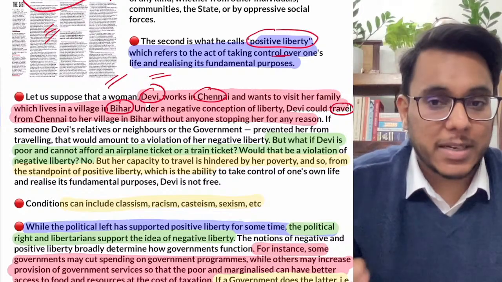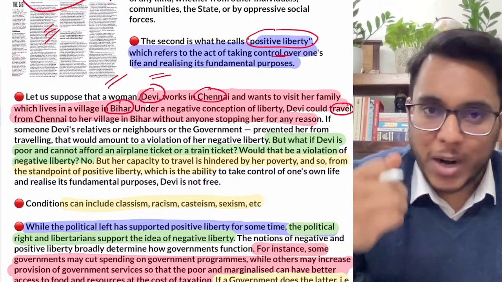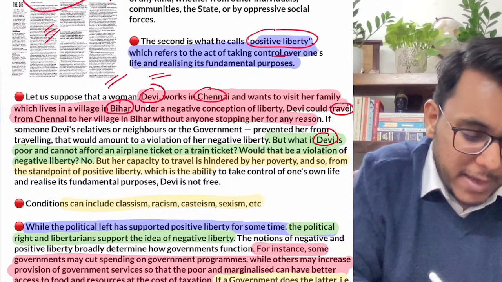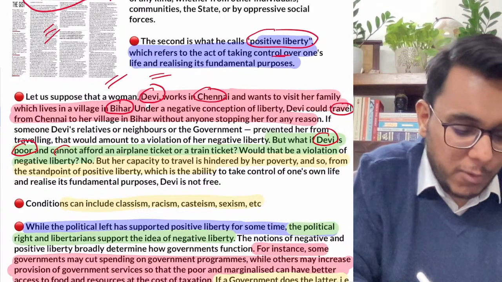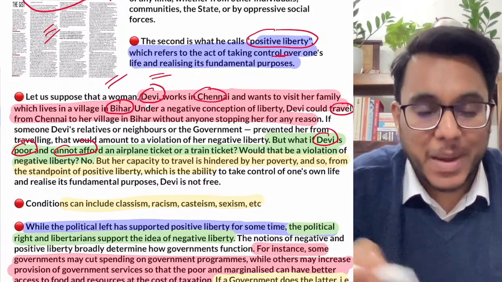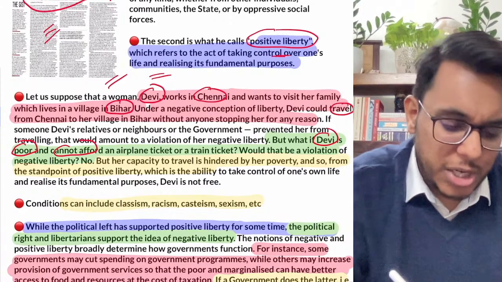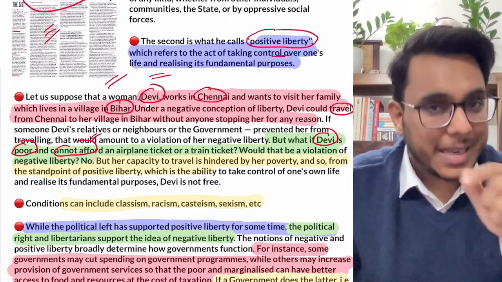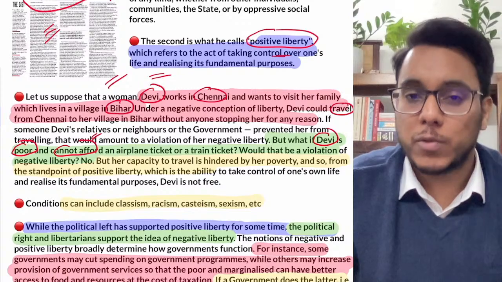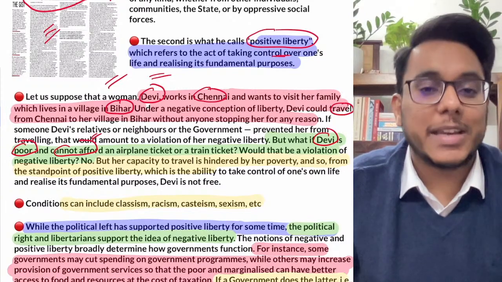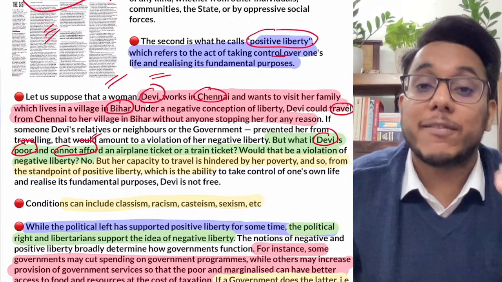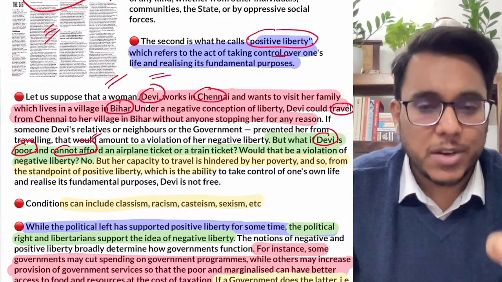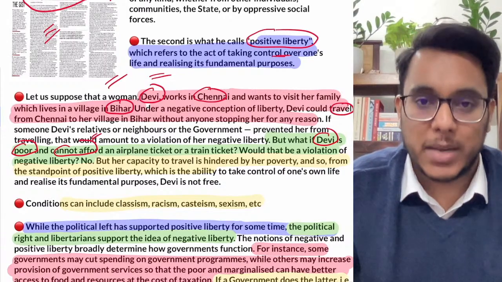But guys, now let's understand the idea of positive liberty. What if Devi is a very poor woman? She cannot afford the ticket for a train, for a plane, for a bus or any mode. She cannot afford the ticket. Okay, can she now go to Bihar to visit her family? Fine, no, she cannot go to Bihar. Why? Because her freedom to go to Bihar has been restricted by the poverty that has come in between.